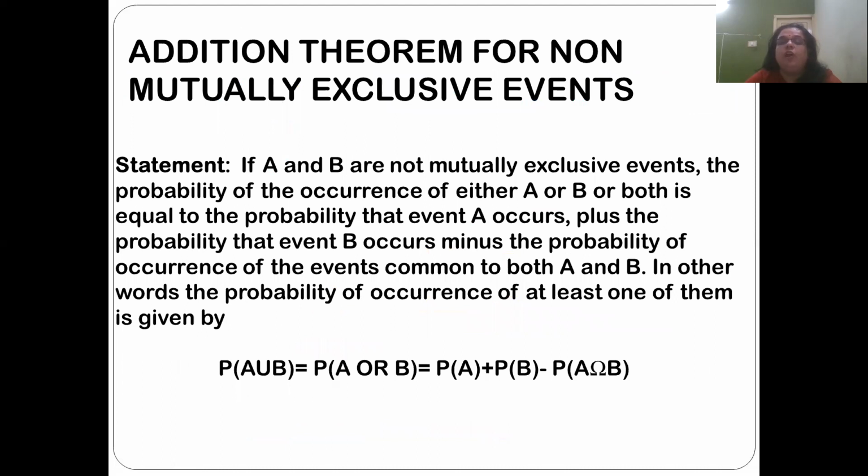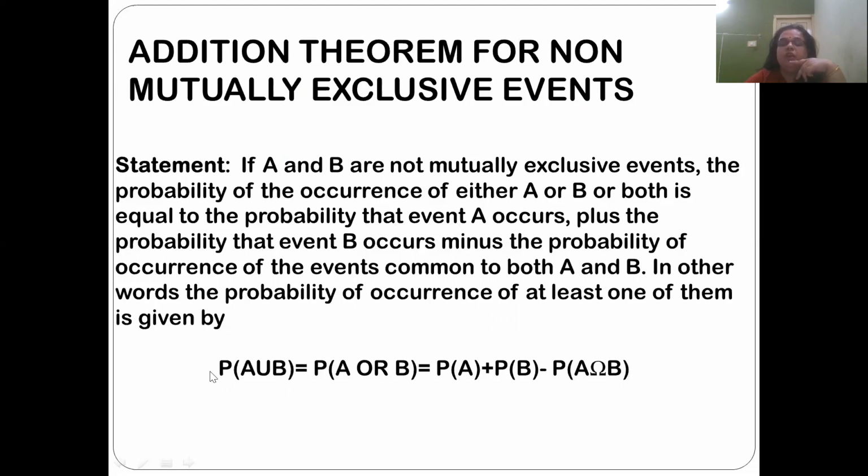Now we will go for the addition theorem for non-mutually exclusive events. As I told you before, for the addition theorem there are two subsets. One is for mutually exclusive, another is for non-mutually exclusive. If A and B are non-mutually exclusive events, the probability of occurrence of either A or B or both is equal to the probability that event A occurs plus the probability that event B occurs minus the probability of A